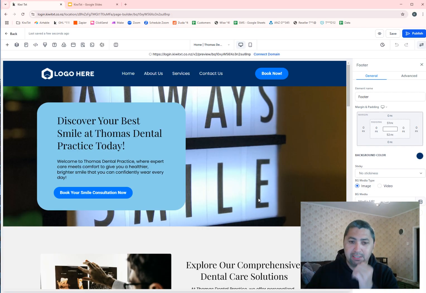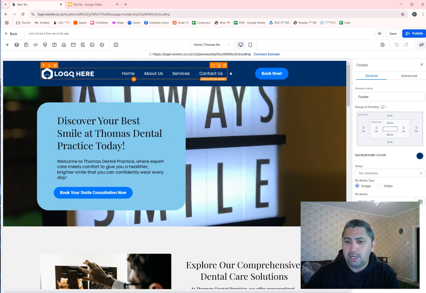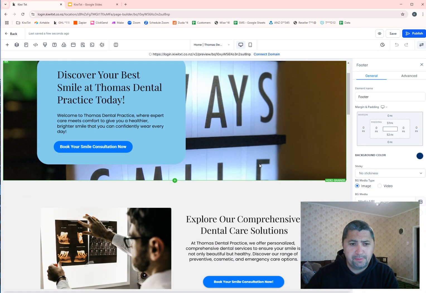So you, as the website developer, if you are doing this for your website customers, within a couple of minutes the system has built it for you, and from here you can go ahead and edit the page directly. You can change the logo if your practice has a different logo. You can add your sections or your pages. You can add the link to the book now or contact us page. It has some nice background,